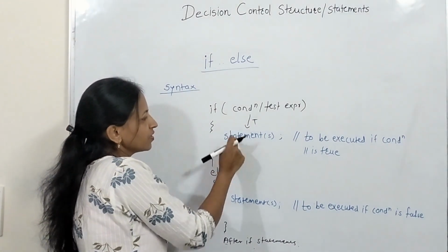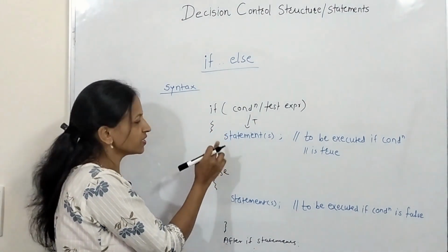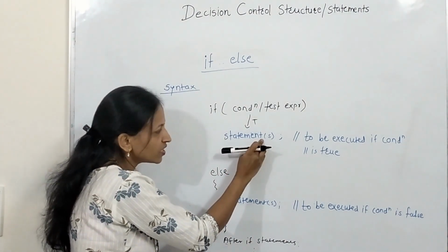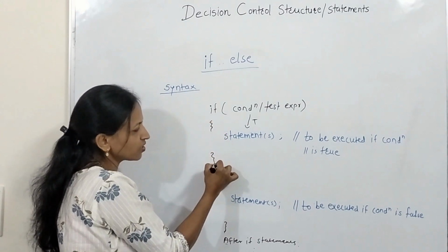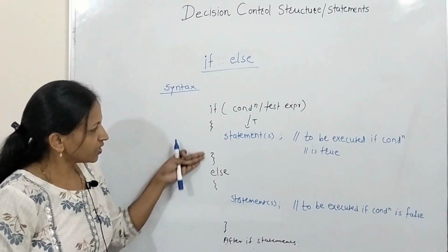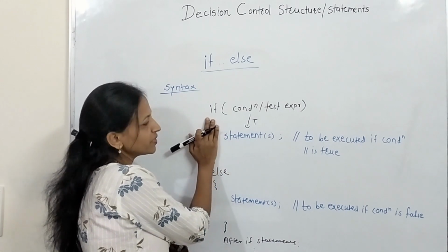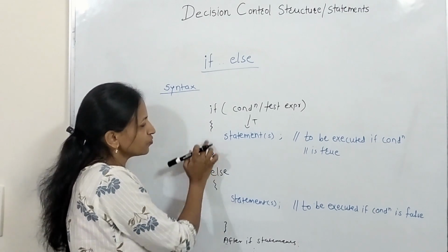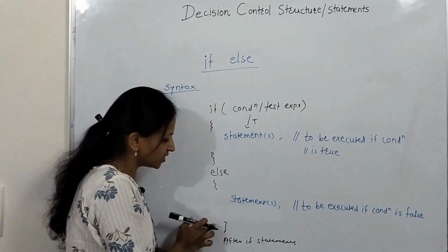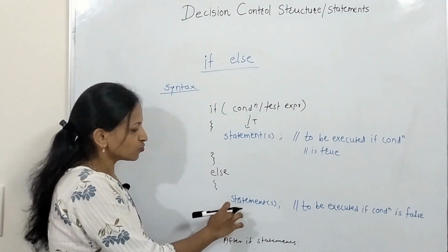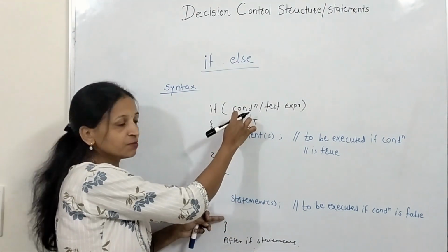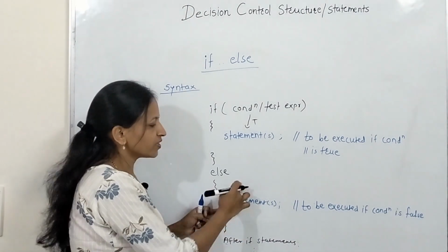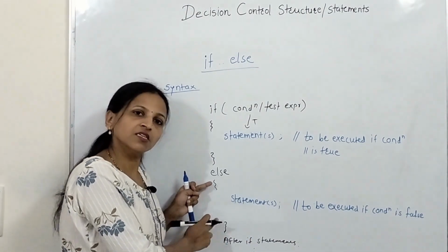Suppose here there is only a single statement, then we can skip this brace. If there is only one statement, then this brace is not compulsory. You can put the statement directly if it is a single statement. If there is more than one statement, then you have to place this brace, and here also the same thing. If only one statement is to be executed when the condition is false, then this brace is not compulsory. If more than one statement is there, then this brace is compulsory.